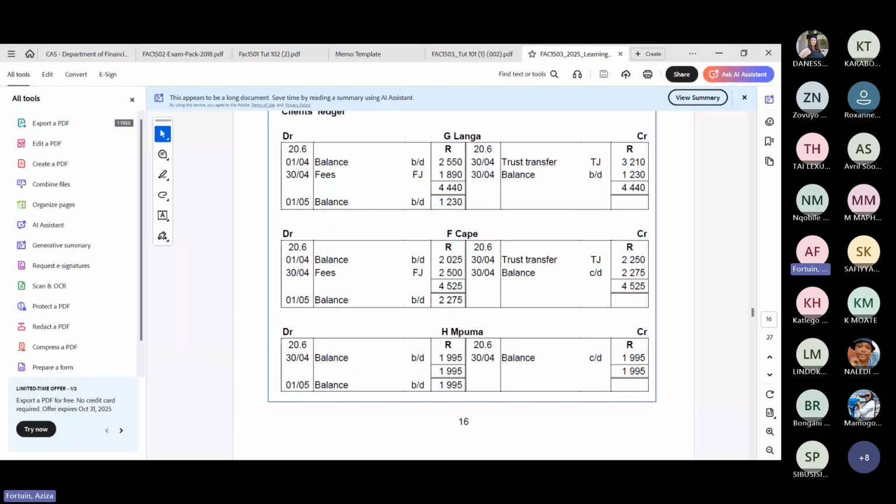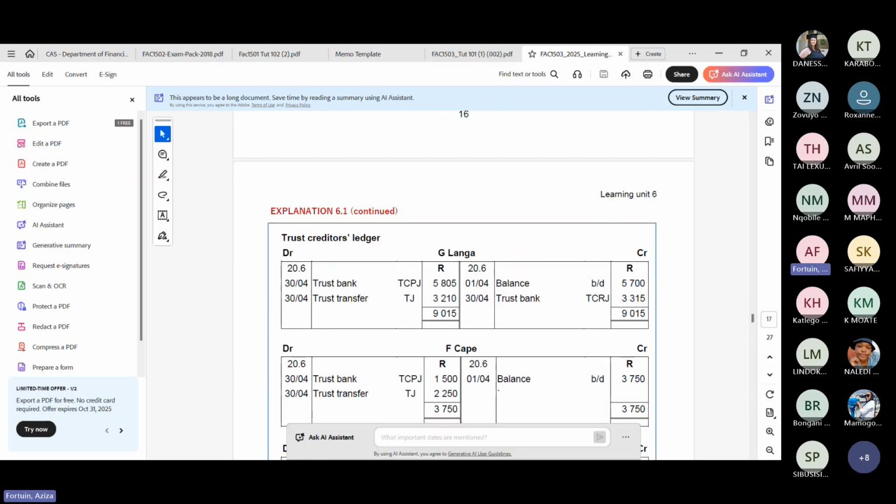You might just be oblivious to it and close it off without transferring. So when you're doing the transfer of trust money, you're first going to do your trust creditors account. So my trust creditors is the same, but now it's individual ones. So you're going to break it down to each client. So it's still the trust creditors control. This whole block here will equal the trust creditors control in the law firm, right? But now we're doing individual.